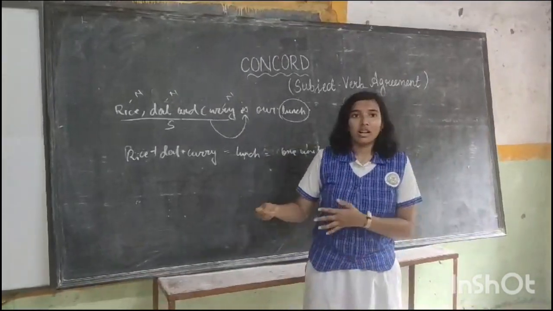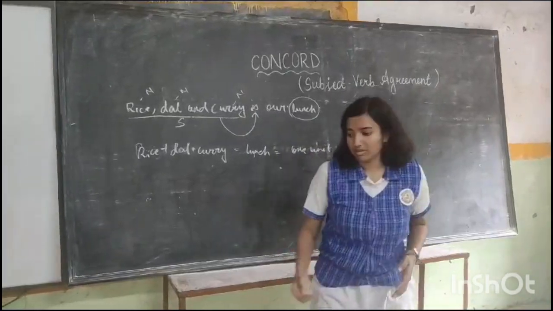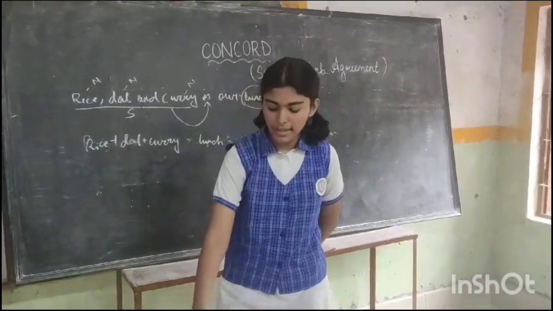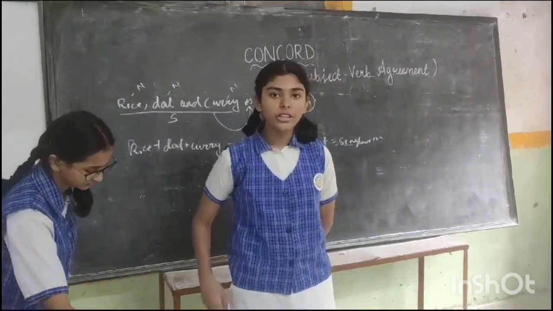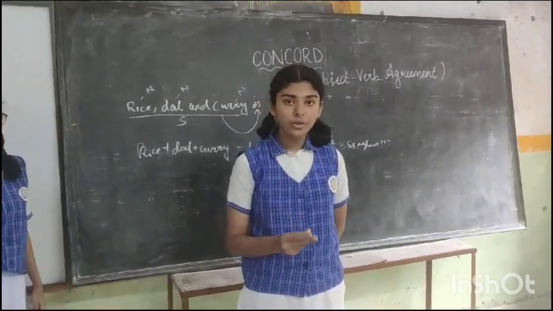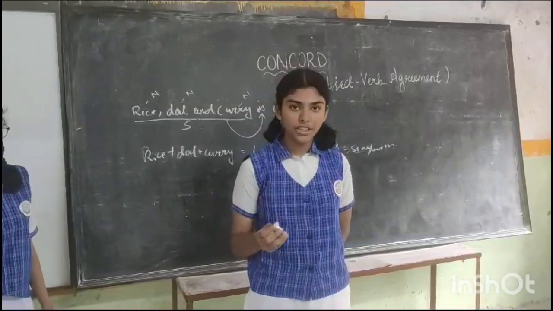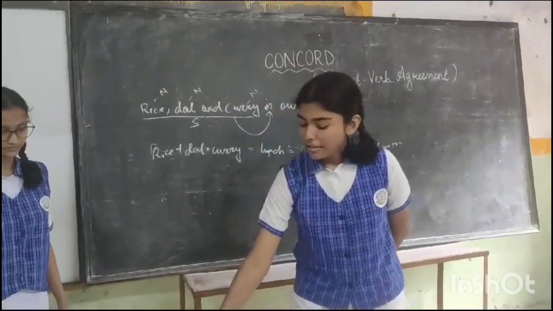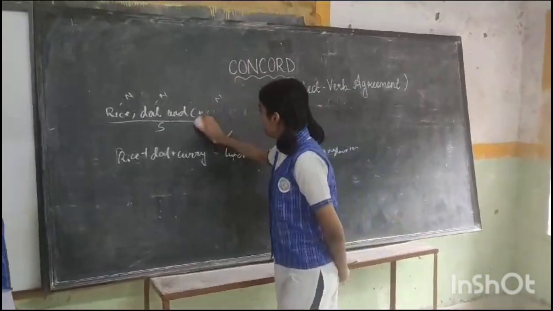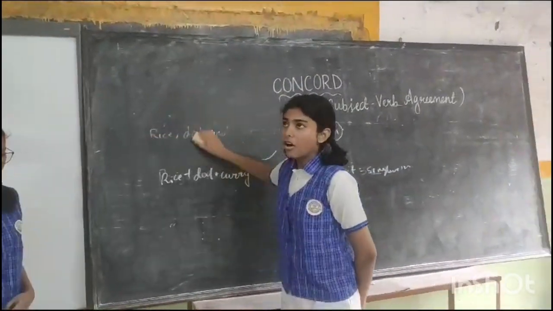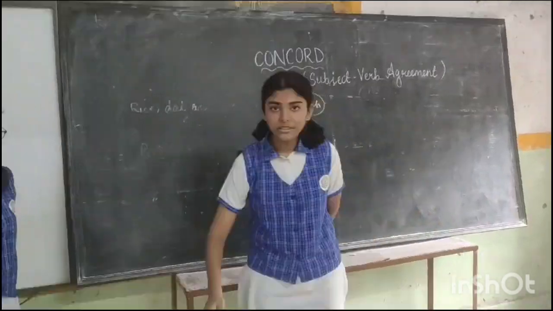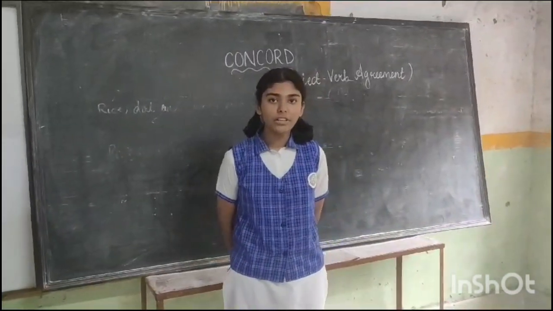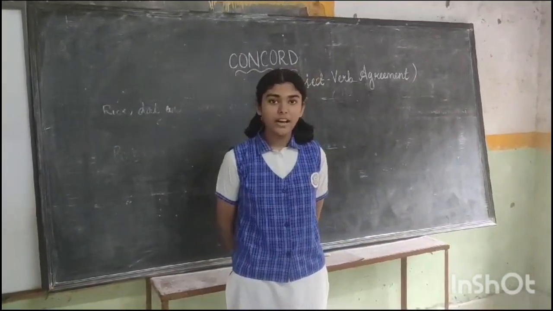I will call Isha to explain rule number 2. Rule number 2 states that two or more nouns denoting a singular subject, but thought of separately, without a word that denotes one unit, one idea or one thing.